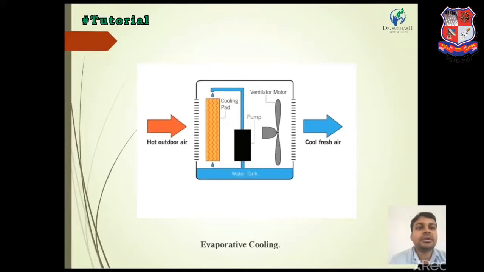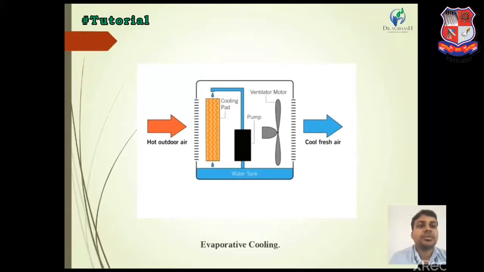Evaporative cooling has mainly 2 parts, a pump and a high speed fan. The pump transfers water to a cooling pad and hot air passes through the cooling pad.